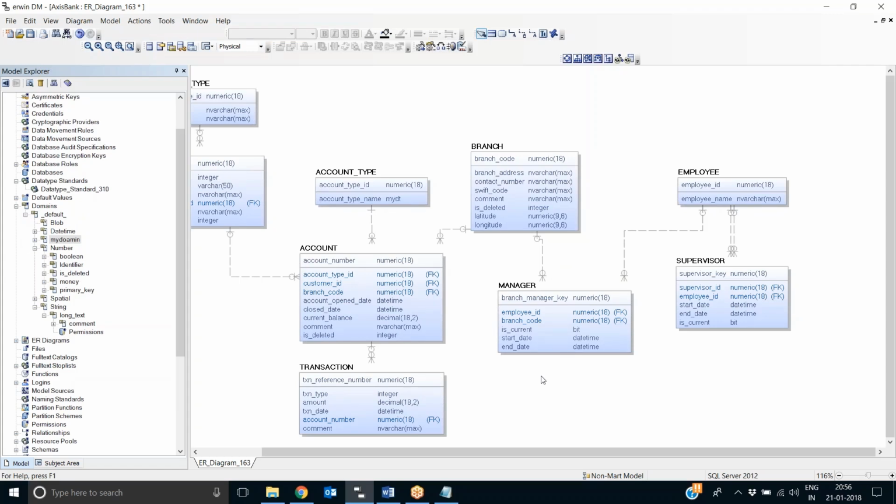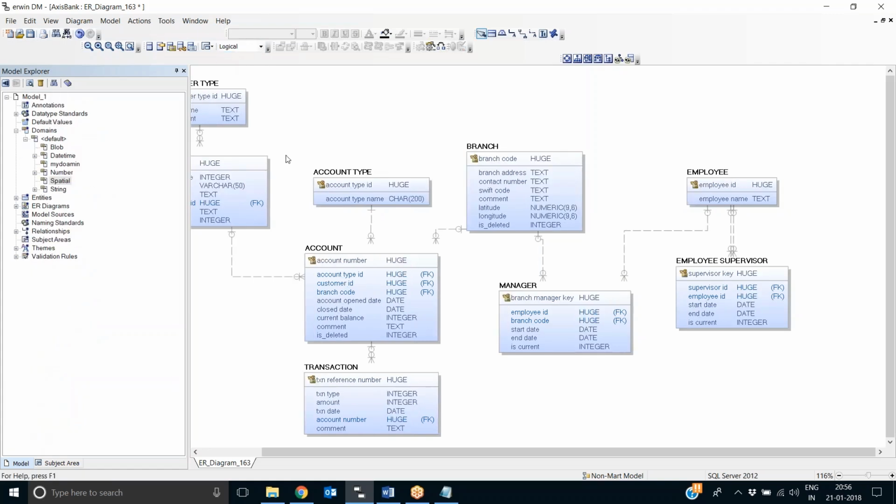Whenever you work on logical data type or name or any sort of things which appear on both the logical side and physical side, you first change on the logical side. It will automatically appear on the physical side, so most of the time you do not need to change on the physical side. Something to remember. This is the same for column names as well. If you change on the physical side, it will only get changed on the physical side.